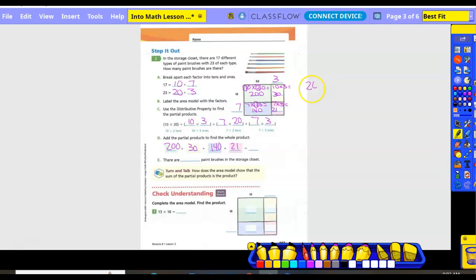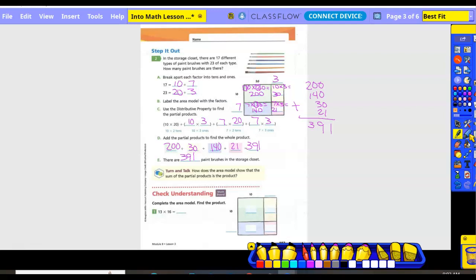So over here, I'm going to do my place values to help me keep in line. So 1, what's 4 plus 3 plus 2? 9. 3, or 2 plus 1 is 3. So 391. So there are 391 paintbrushes in the storage closet.